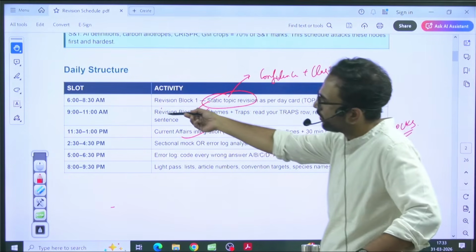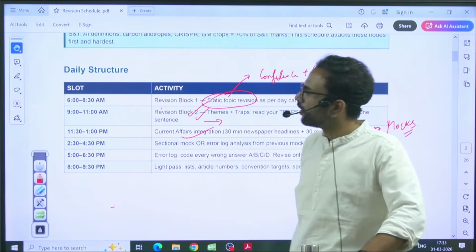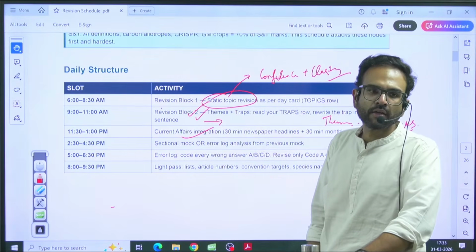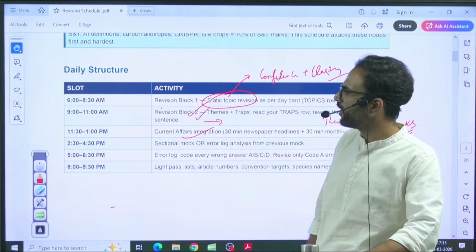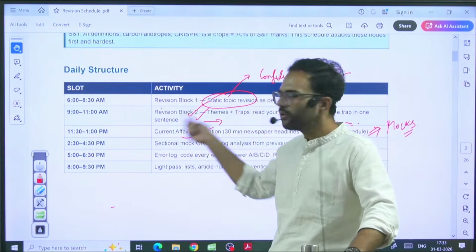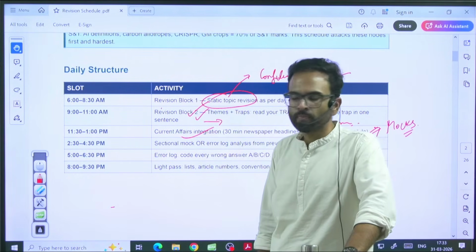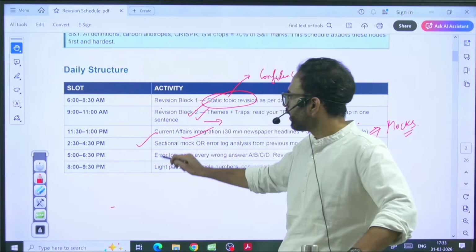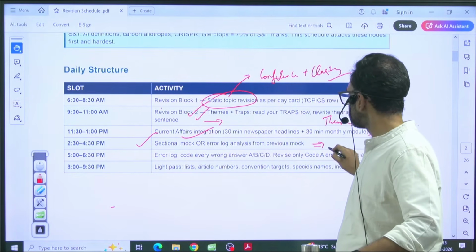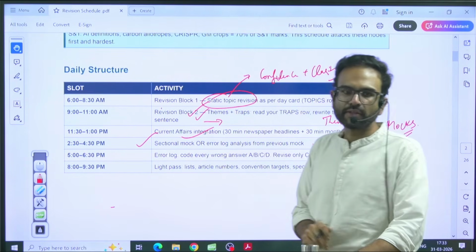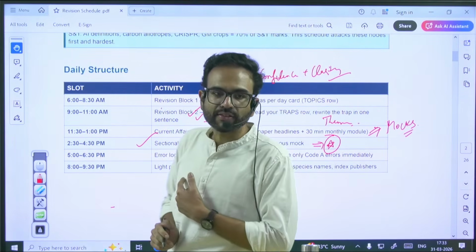Or I would say switch this 9 to 11, you fix the test and immediately take a break, and 11:30 to 1 you can do your second revision block in 1.5 hours. After that, take your lunch break and come back and analyze. This is the most important thing for the day. Why am I asking you for analysis here?